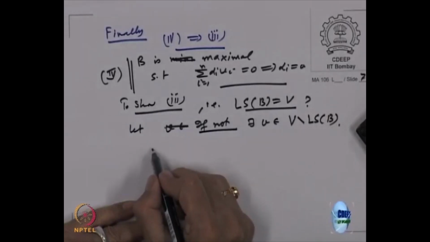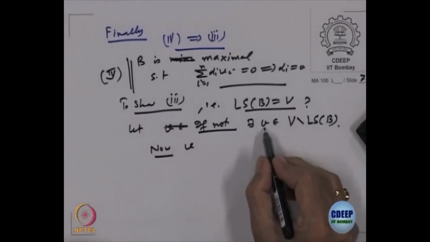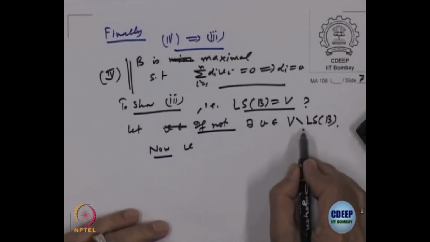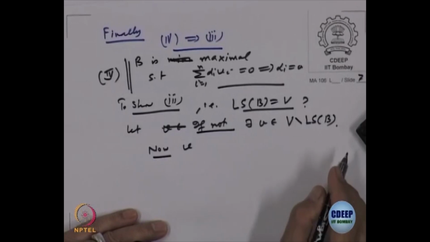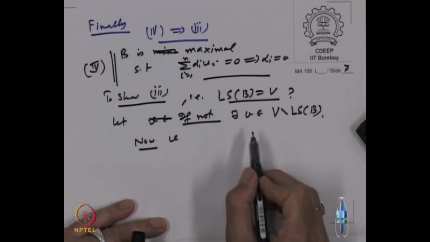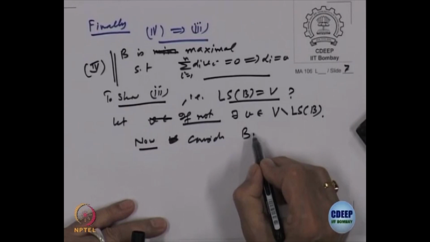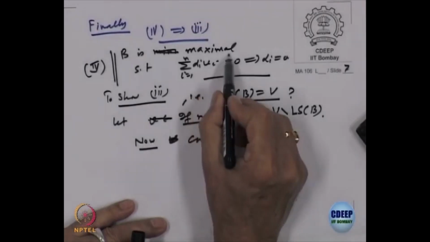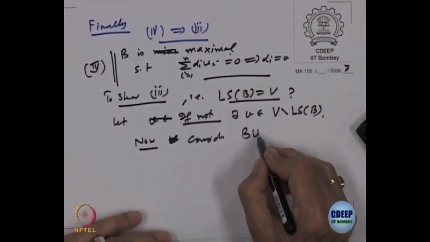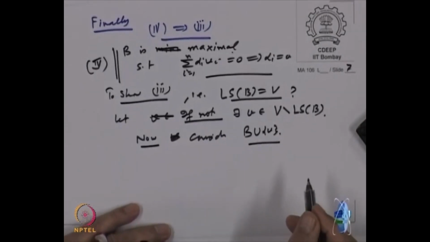Now, consider this vector V. So, there is a vector V which is outside the linear span. Okay. Now, let us consider the set B. See, till now we have not used that it is maximal, right. So, now let us consider B union V. Okay.